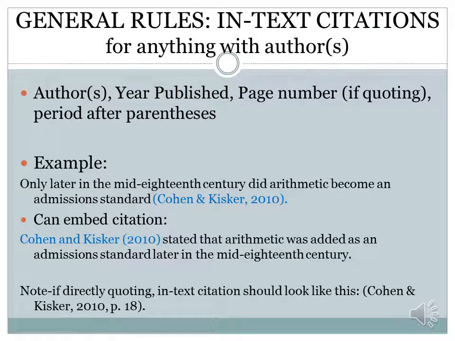Some general rules for in-text citations for anything with authors is what we're going to start with first. What you want to focus on is that you have your author or authors first, and the year published, and a page number if you're quoting, and the period always goes after parentheses. For the example that you'll see here, we have our sentence, only later in the mid-18th century did arithmetic become an admissions standard. We have our open parenthesis, Cohen, the ampersand for and, Kisker, a comma, and the year it was published, followed by the close parenthesis and a period. So here there's two authors, so that's why we have both names and the and.